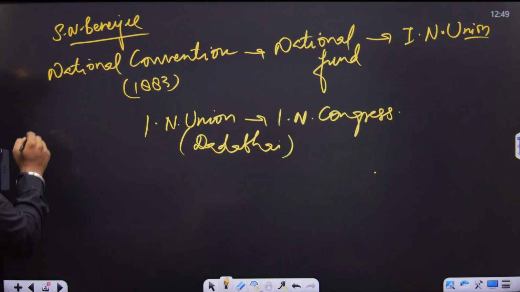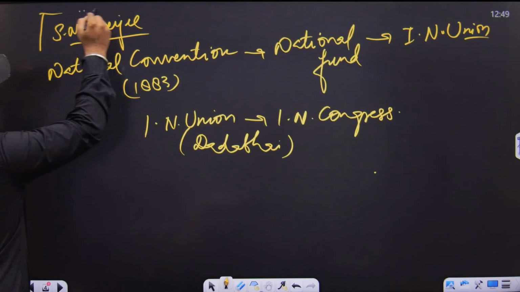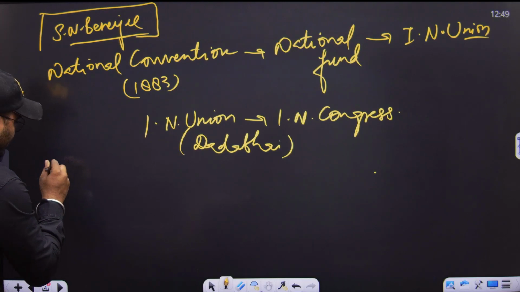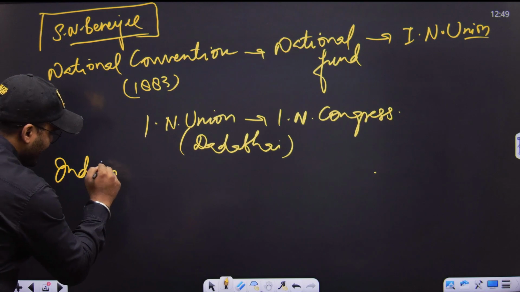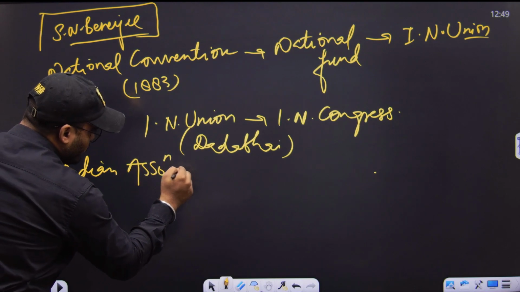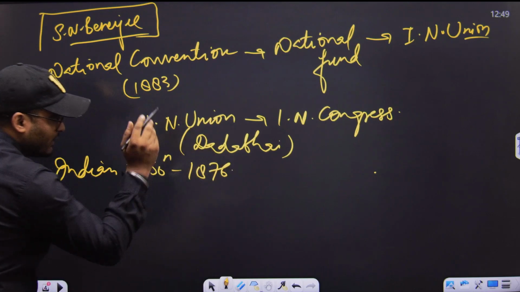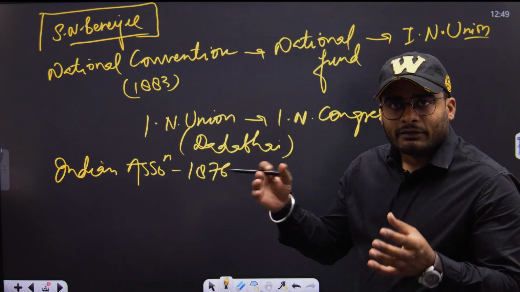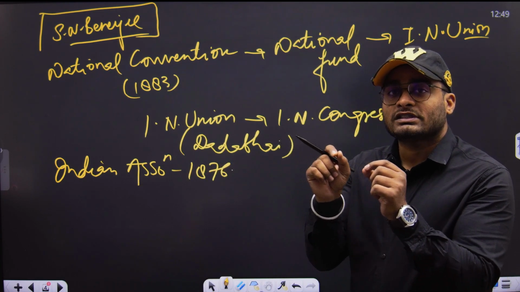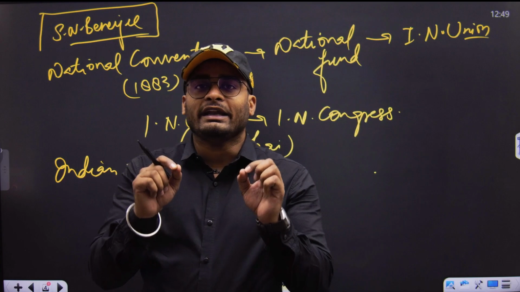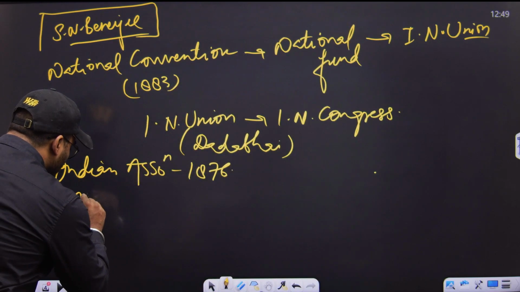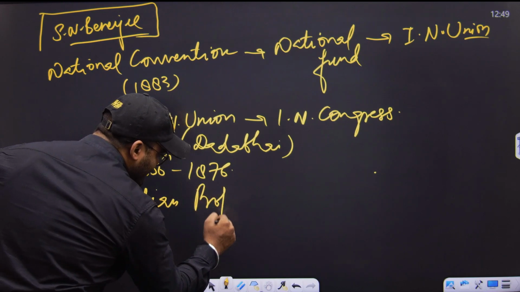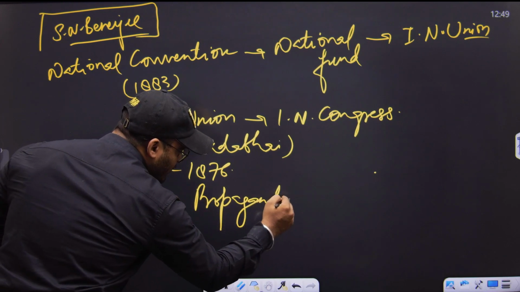Now let us very quickly proceed. Surendra Nath Banerjee formed a party, and the name of the party was Indian Association, formed in 1876. A very important contribution of Surendra Nath Banerjee was that he, and his party, were the first to come out with all India level propaganda. The all India level propaganda was first raised by Surendra Nath Banerjee.